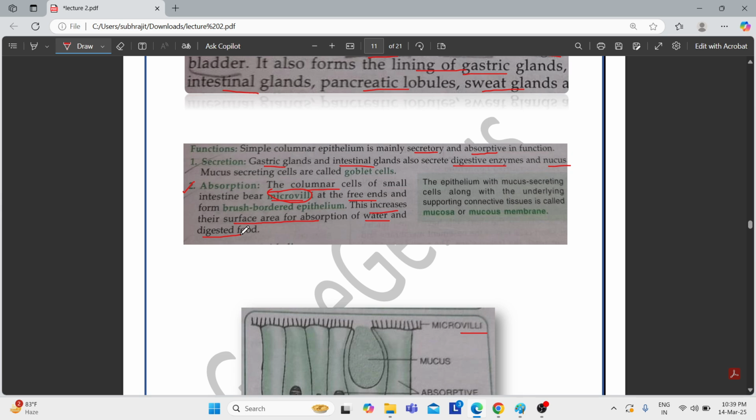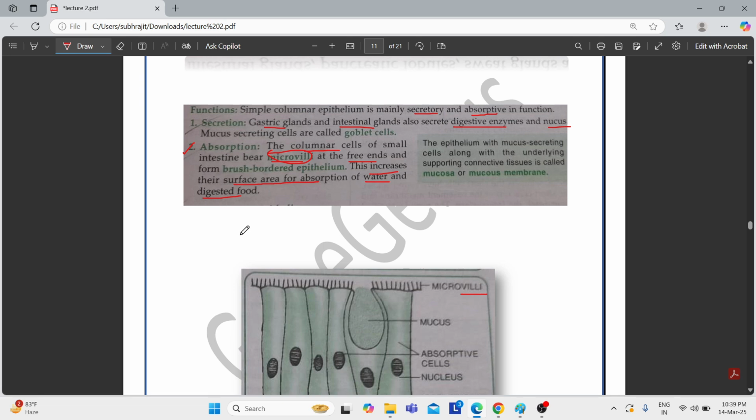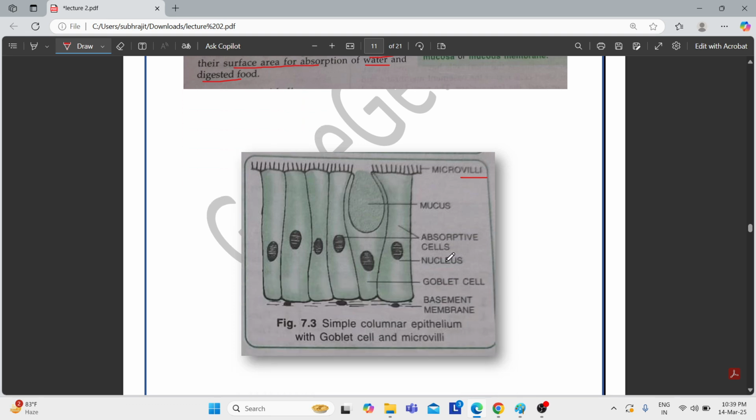Now the food that is being broken down needs to be absorbed. So who basically helps in absorption? The microvilli. How do they help? They help by increasing the surface area of absorption. Now this is the structure you see. This is a goblet cell. A goblet cell is responsible for the production of mucus. Mucus is a lubricating substance, you can say. And these are the absorptive cells. See that the absorptive cells display microvilli for absorption of food, or you can say water.